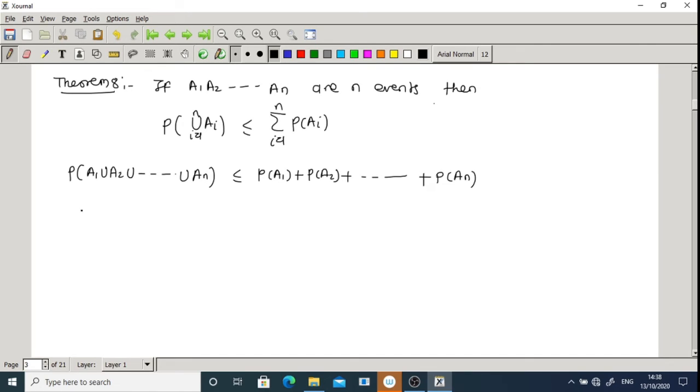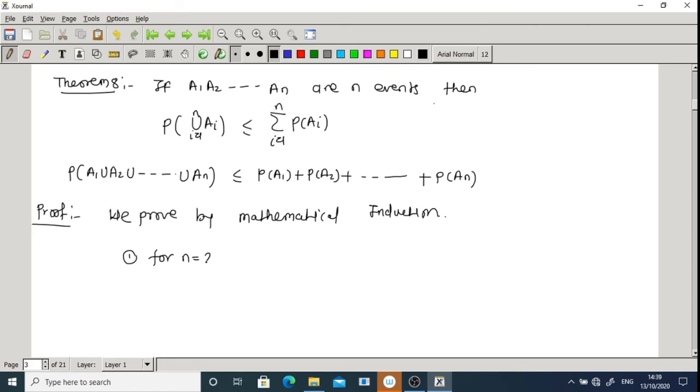So to prove this, we prove this by mathematical induction. So first step, for n is equal to 2.